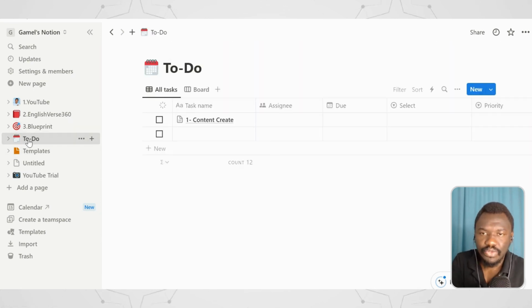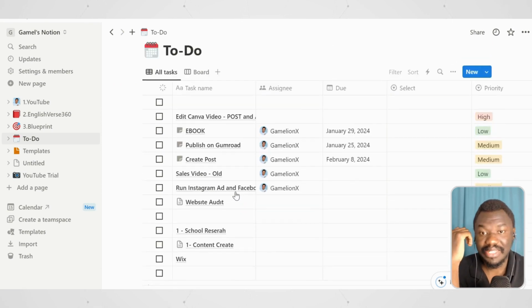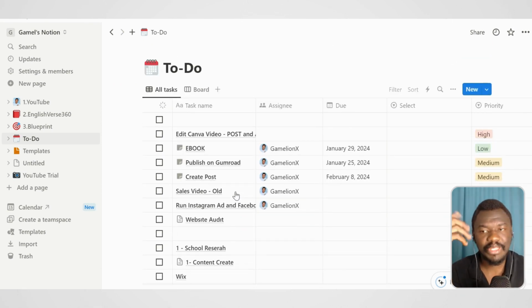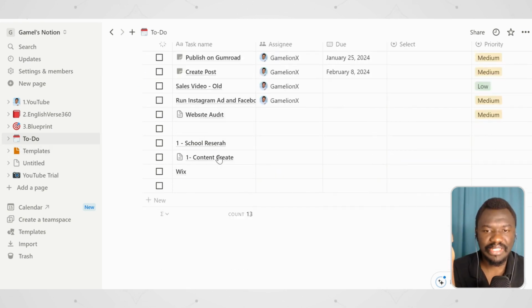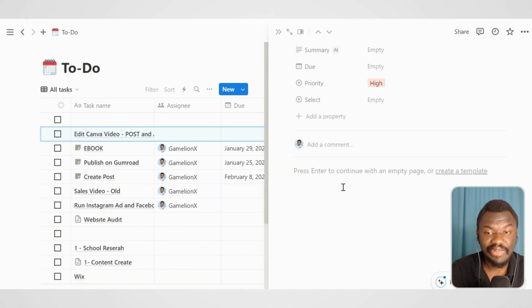And now let's go back to the to-do list. Now the to-do list is one of the simplest things you can actually do. And as I said, it's not just for to-do lists. For me personally, I found this to be very easy to navigate and operate, because the to-do list is one of the easiest things that you can do. And the fact that each of them can be opened, and you can actually fill in the files over here.